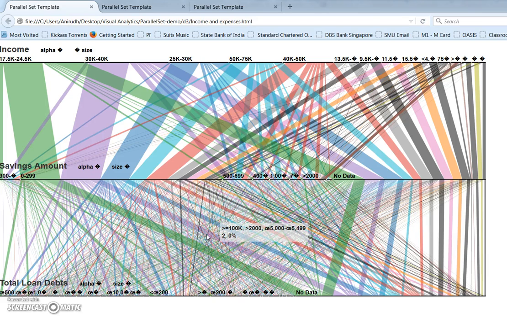Coming back to parallel sets again, this is another graph which I have created, a parallel sets graph using D3. This graph gives us an idea about the income range of every individual, the amount of savings that individual is making, and the total loans or debts he owes. Basically, the remaining amount the individual has will be the savings minus the total loan debts, which is subtracted from the income, obviously.